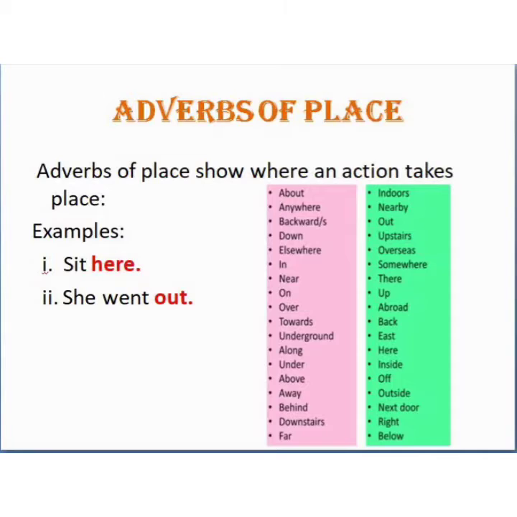Examples of adverbs of place: sit here, she went out, along the other side, underground, towards, east, up, down, inside, outside, next door, right now, before, there, here, overseas, somewhere. There are many different examples of adverbs of place.